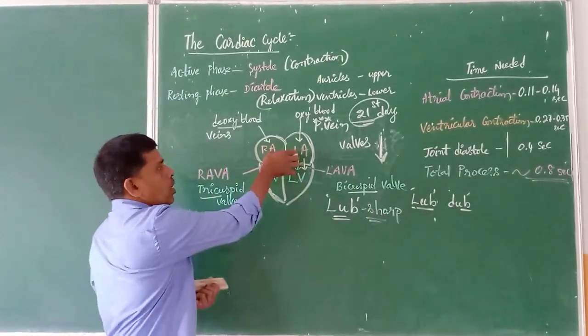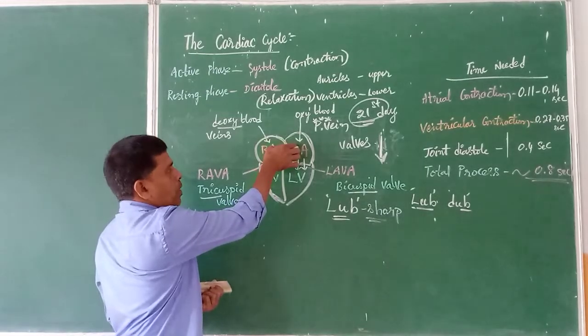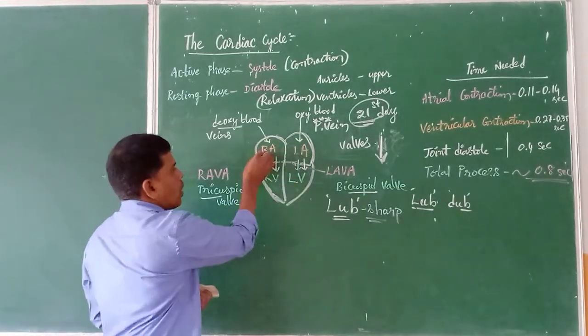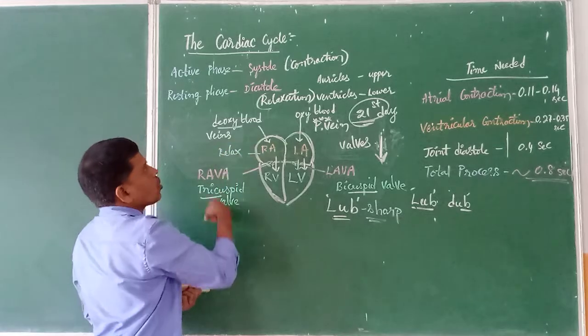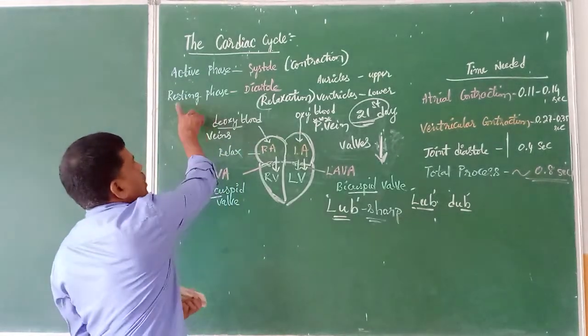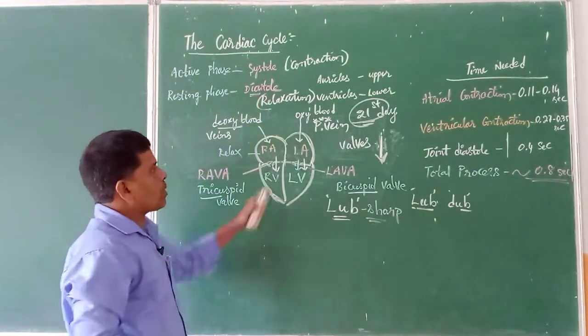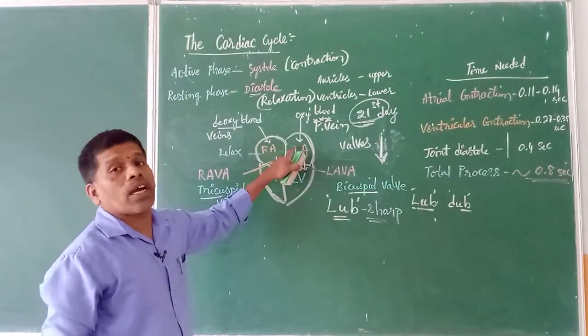Now both upper two chambers, after pumping the blood into the lower two chambers, will be in the relaxing state. We have already used this word. What do you mean by relaxing state? Diastole. That means the auricles are in diastole.